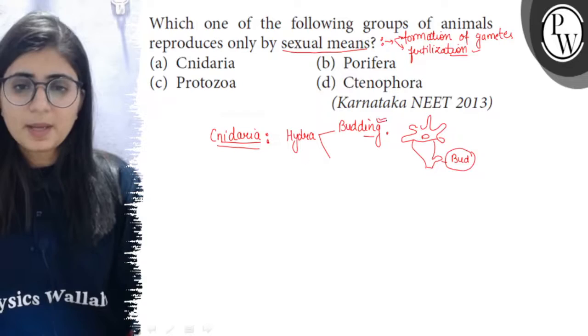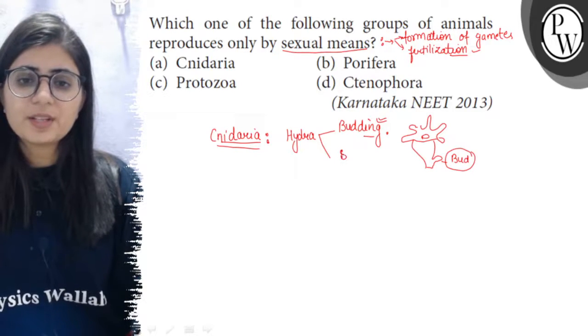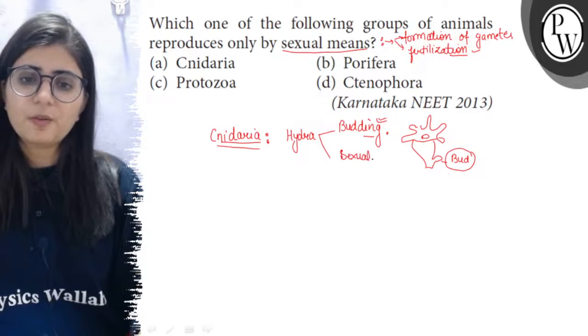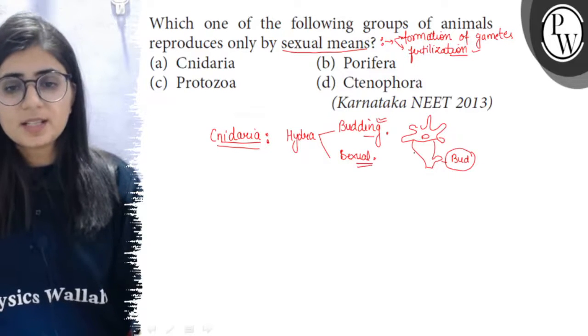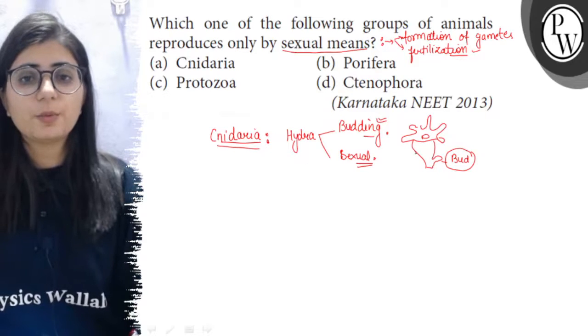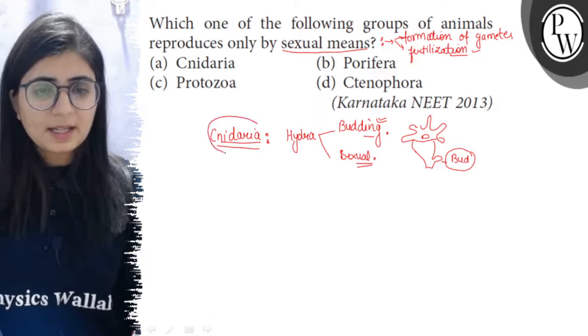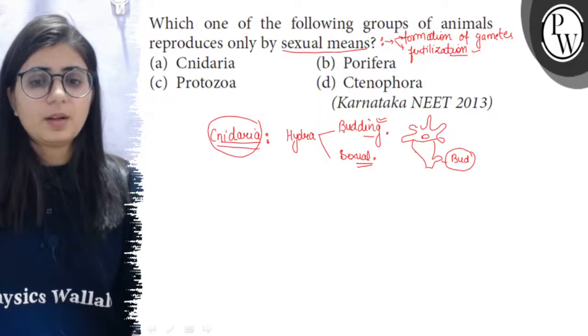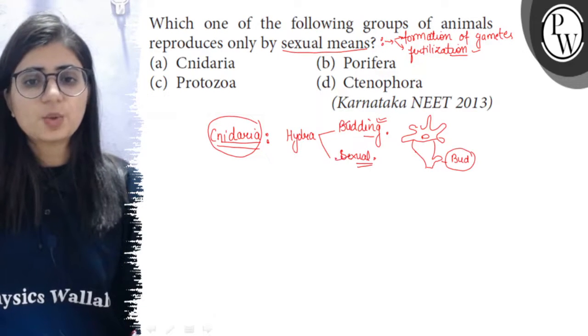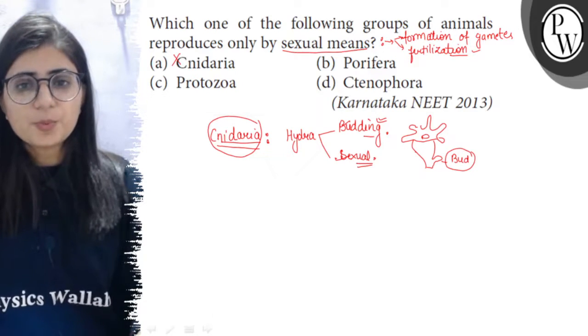So budding is a method of asexual reproduction, while hydra also reproduces sexually by the formation of gametes. Seasonally, gonads are produced in hydra, and this leads to the formation of gametes and their fusion. So we can see that in cnidarians both asexual and sexual reproduction are there, so it is discarded. Now the next option is poriferans.